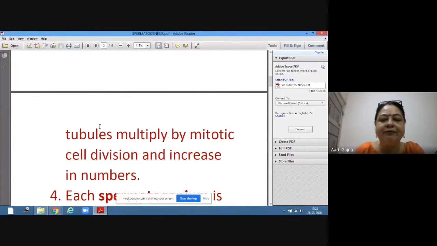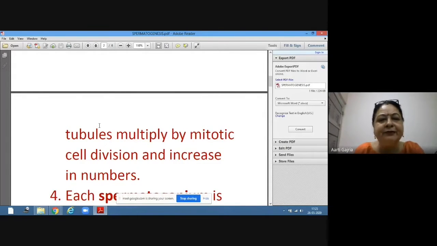They are present on the inner side of the wall of the seminiferous tubules. Now what happens? At puberty, they start multiplying by mitotic cell division, mitosis. What is the ploidy of spermatogonia? It's 2n.